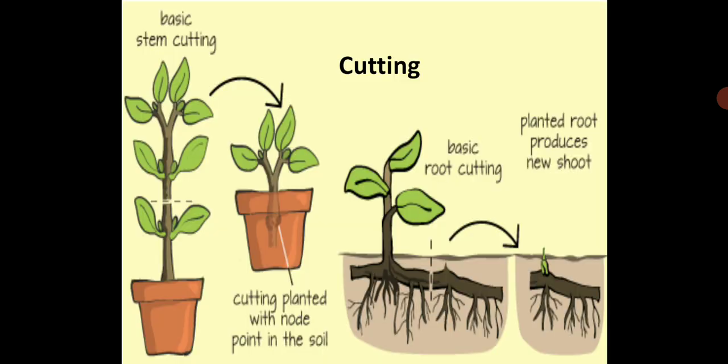See, basic stem cutting here: the cutting is planted with the node point in the soil. So you cut a part with the node point and you plant it again in a pot. Basic root cutting can be seen on the right hand side, and a planted root produces a new shoot. So this is how, by an artificial method, you can do vegetative propagation, and here you can see a very good example of roses. I hope this is very clear to you, children.